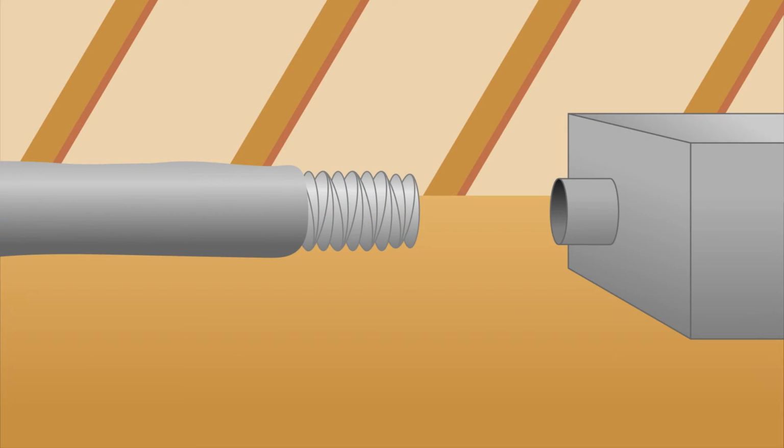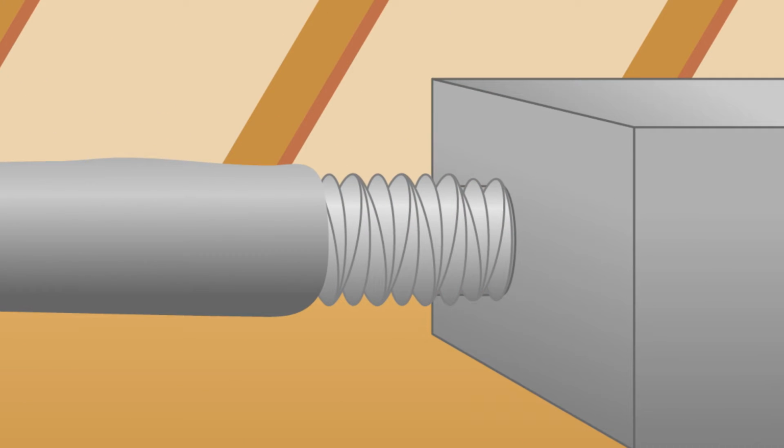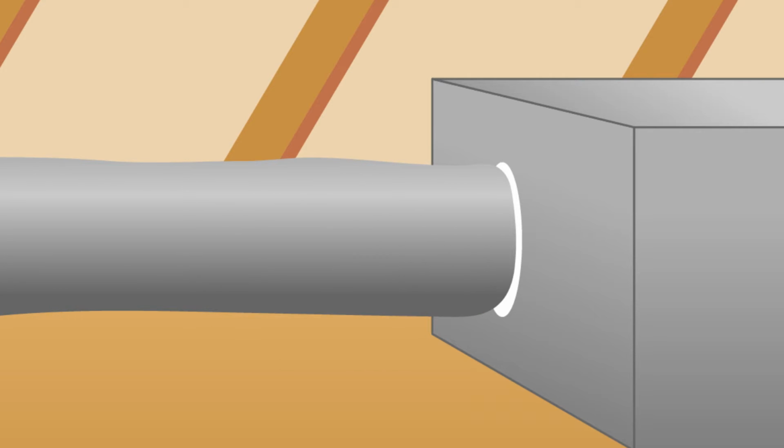Now, let's take a closer look at one example of a connection where ducts connect to the HVAC system. The connection is called a takeoff. This is literally where the air takes off from the unit and branches out to all the various living spaces. So the duct should connect to a collar, which fits inside a larger portion of the HVAC system. To make this connection airtight, we attach the flex duct to the collar using a plastic strap. Then we apply mastic to seal the flex duct to the collar and the collar to the plenum. Finally, we pull the insulation over the flex duct and seal it to the collar with another plastic strap.